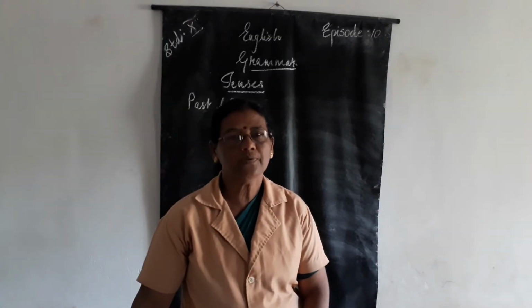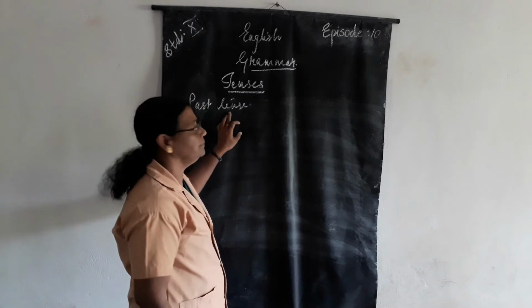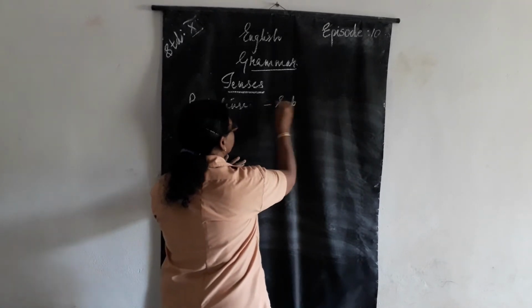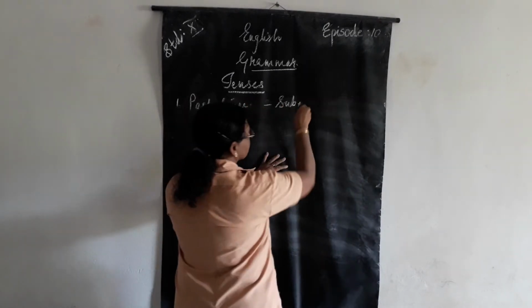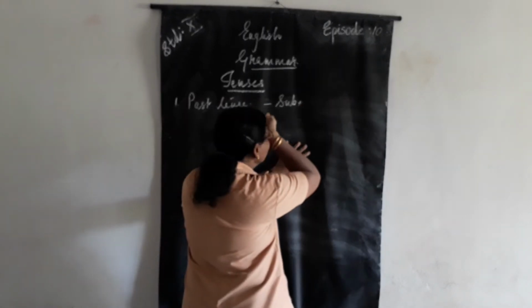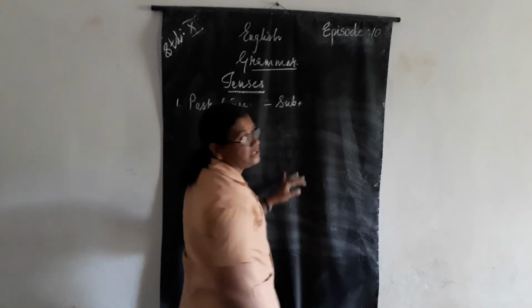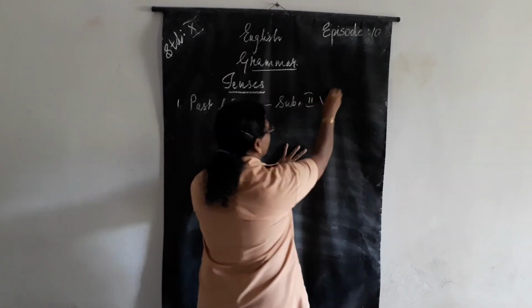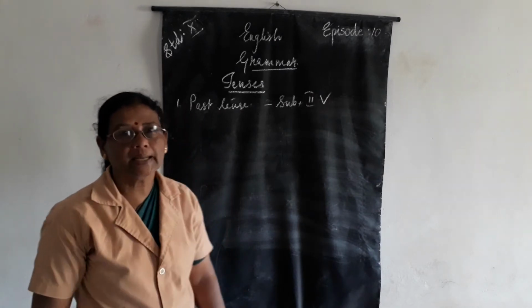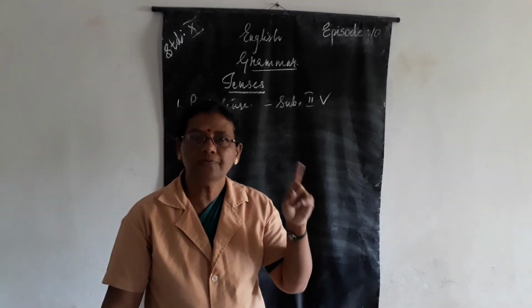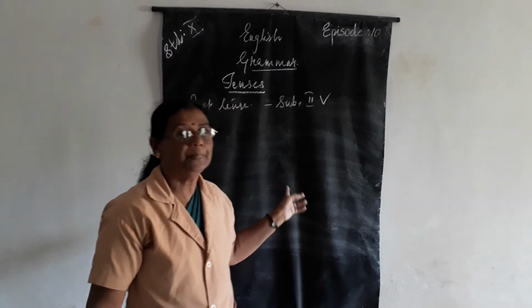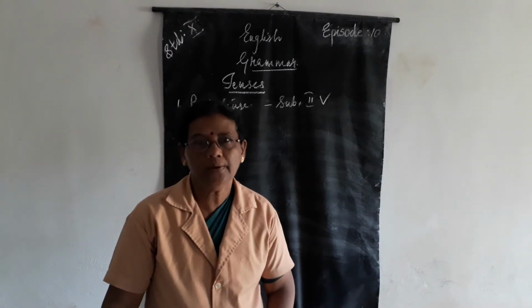And there also the first one coming. Which one? Simple past. Simple past is subject plus, instead of s or es, what comes? Second form of the verb. In the present, first form of the verb plus s or es. Now in the past, second form of the verb.